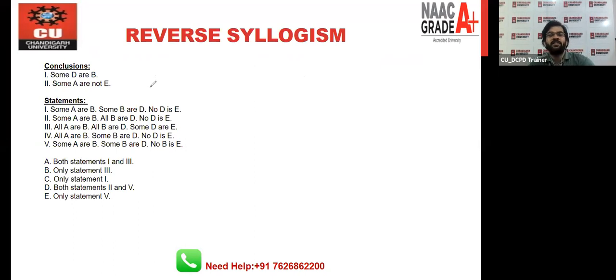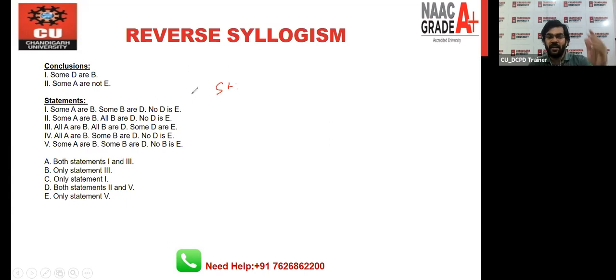You know, in the syllogism part, statements were given in the question and we had to find out which conclusion is right and which conclusion is wrong, right? But today we have to find out which statement is right and which statement is wrong. It's totally reverse, right? In the syllogism part, we make a Venn diagram on the basis of the statements, right?